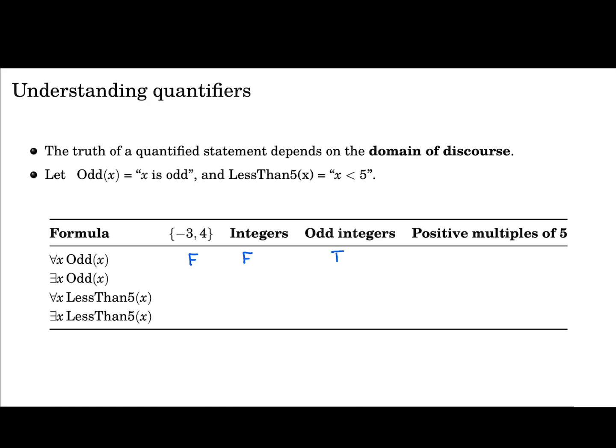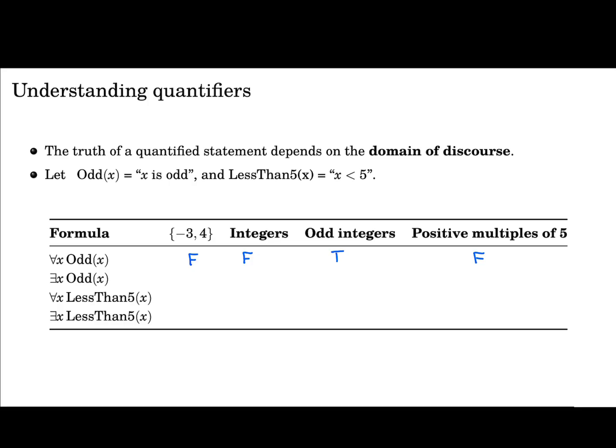And is it the case that every positive multiple of 5 is odd? Well, this will not be true, because the number 10 is a positive multiple of 5. It's 5 times 2, and it is an even number. So this will be false. So you see here how the same formula can have different truth values, depending on what the domain of discourse is.